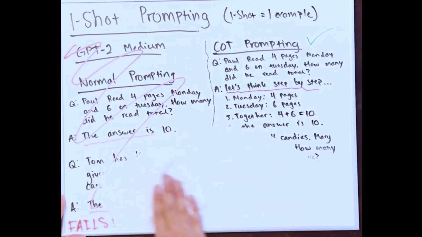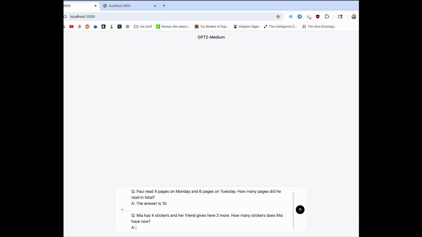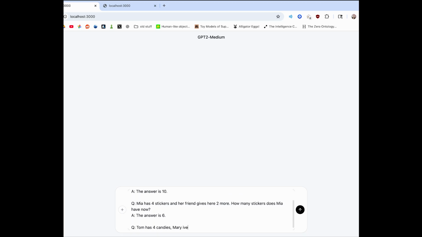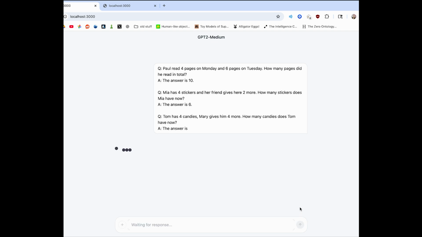Let's go to our computer and run these prompts to see this actually happen. So here we have a chat interface open for GPT-2 Medium. Let's go ahead and run our prompts, starting with the normal prompt. I decided to give 2 examples instead of just the one I showed on the whiteboard, so this would be a 2-shot prompt. With the normal prompt, we see GPT-2 gave us the wrong answer, 6. The correct answer would have been 8, because 4 plus 4 is 8.